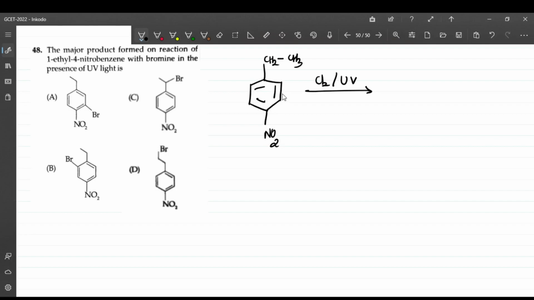But since it is free radical halogenation, the substitution will take place either on this carbon or this carbon, and it is very difficult to substitute on the ring carbons that carry hydrogens. So either here or here.